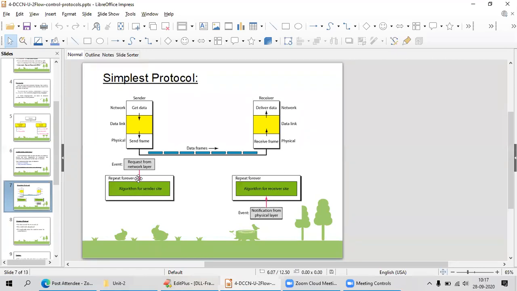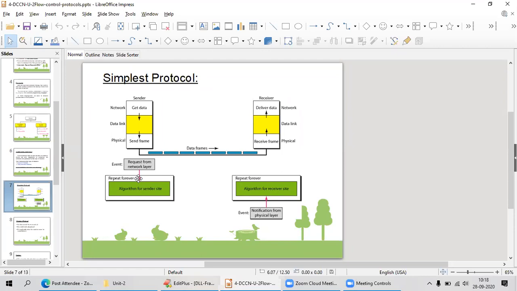That means your data link layer is working continuously whenever a request comes from the network layer. It is going to send the data frames to the receiver side through your physical layer. In the simplest protocol, this algorithm is always running on the receiver side.